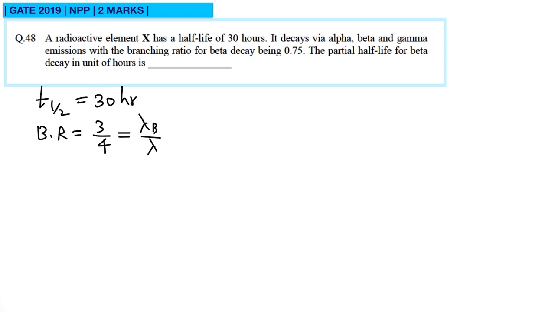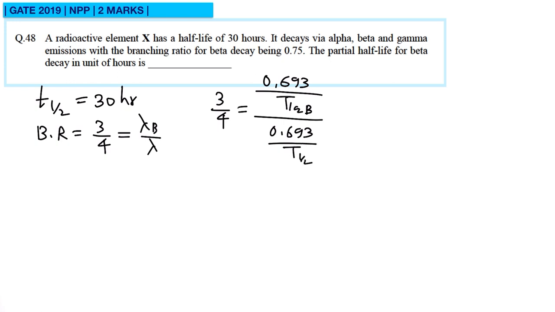So now let us substitute values of lambda here. So this will be 3 by 4. Lambda beta is 0.693 upon T half of beta. So this is T half upon T half for beta reaction.